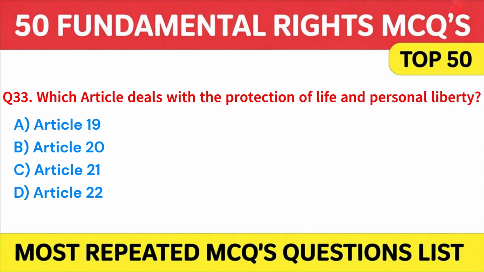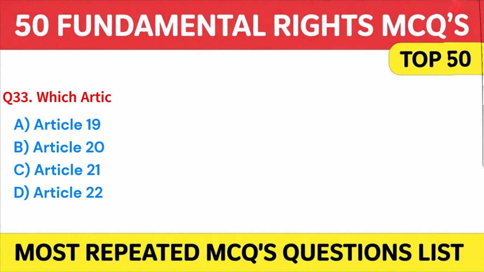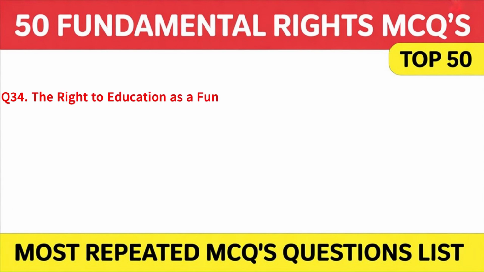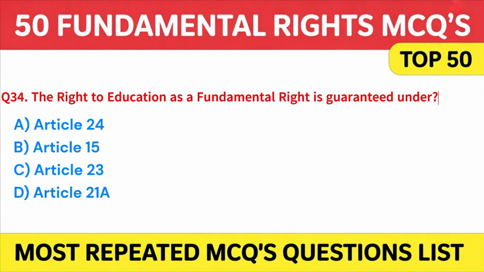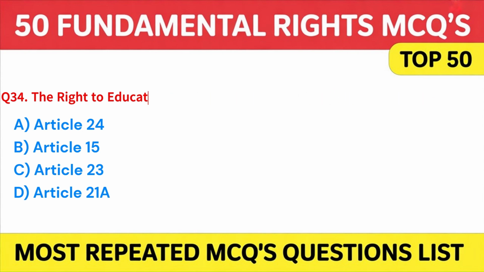A. Article 19. B. Article 20. C. Article 21. Or D. Article 22. Answer. C. Article 21. Here is the next question. The right to education as a fundamental right is guaranteed under A. Article 24. B. Article 15. C. Article 23. Or D. Article 21A. Answer. D. Article 21A. On to next.